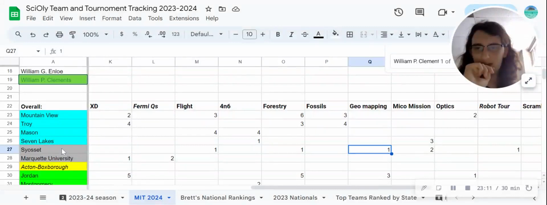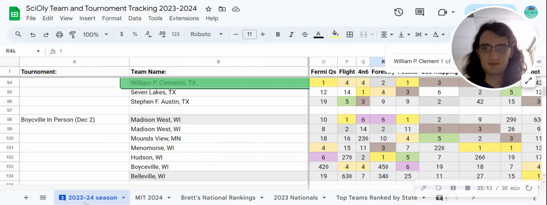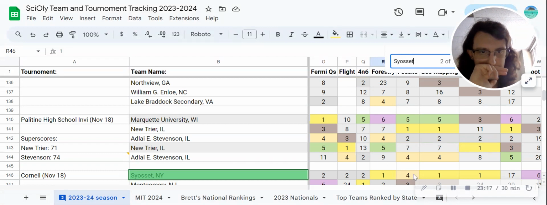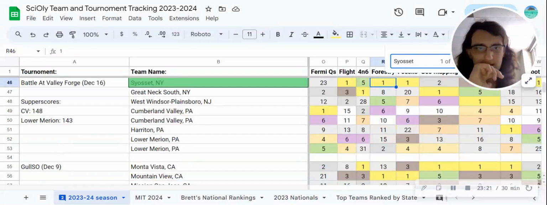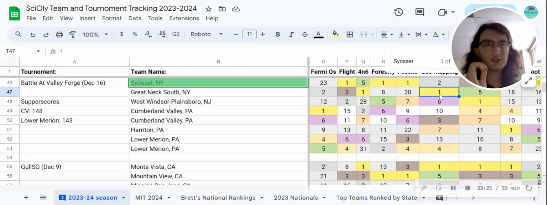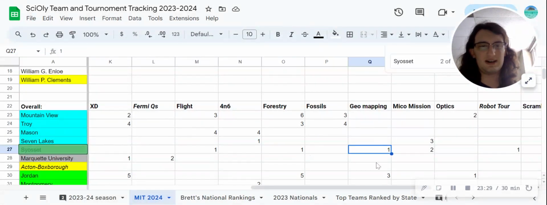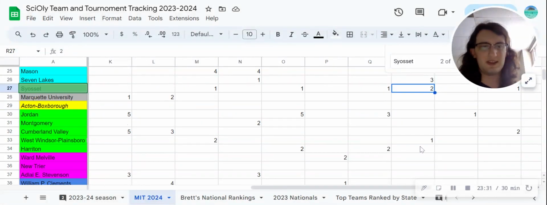Geomapping, another one to Syosset. This one they might not have gotten first in. So they got first at Cornell, and yeah, they got second at Battle at Valley Forge, losing to Great Neck South. Fortunately for them, Great Neck South is not going to MIT. So again, giving them first in geomapping, no regrets there.